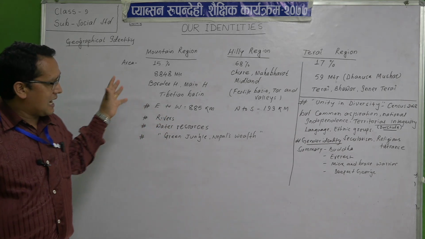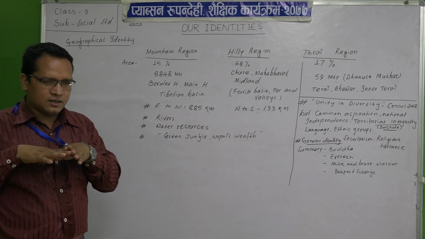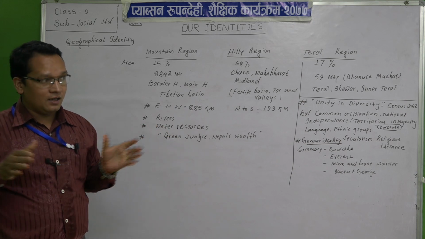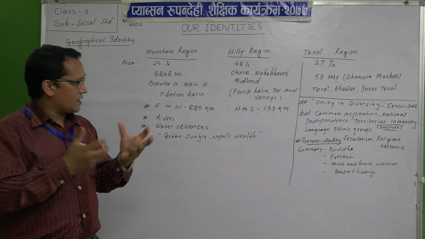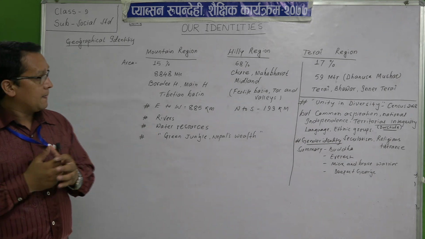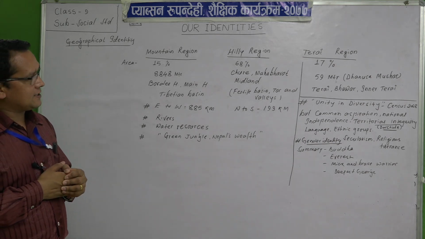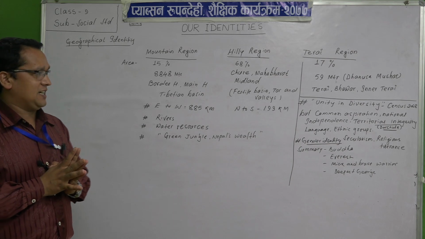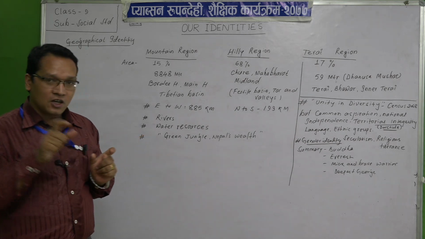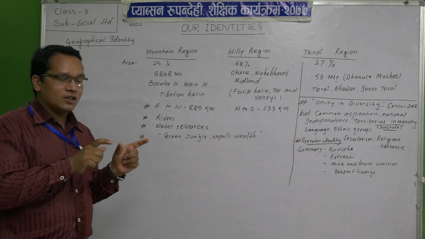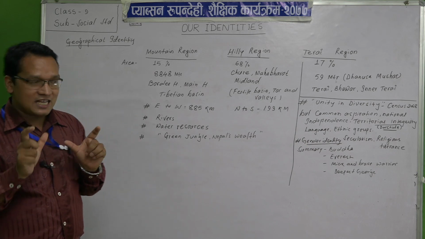Tar is a long place, and valleys, do you know what valleys are? A valley is a plain place surrounded by hills. Fertile basins, tars and valleys are there in the hilly region. Another is the Tarai region. The Tarai region occupies 17%, with a 59 meter elevation also. The Tarai region has been divided into three subdivisions or parts: Tarai, Bhaur, and Inner Tarai.